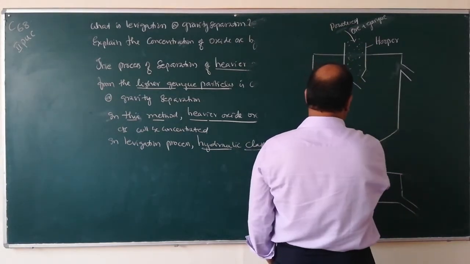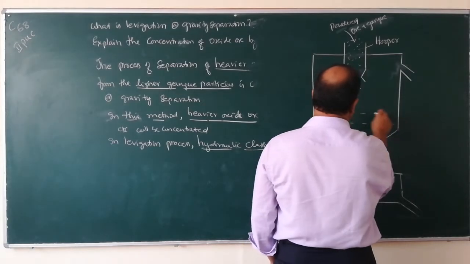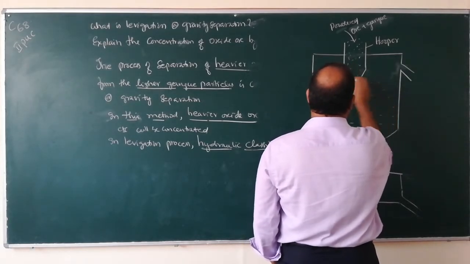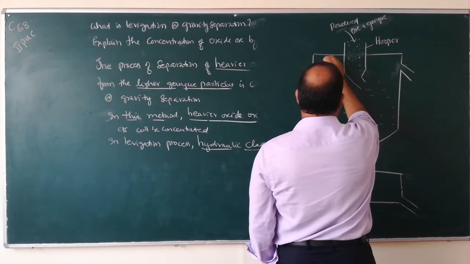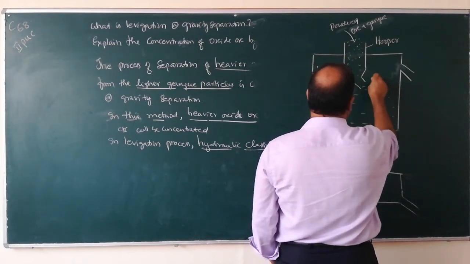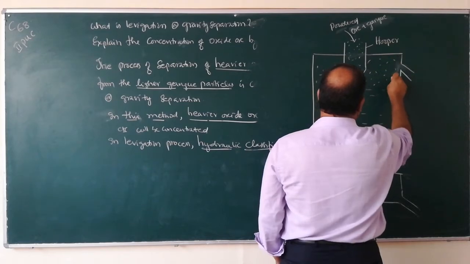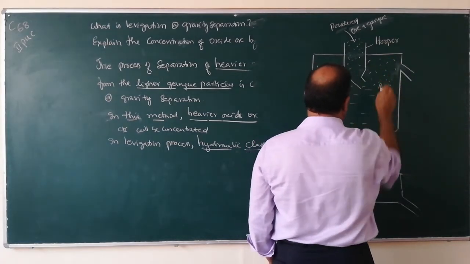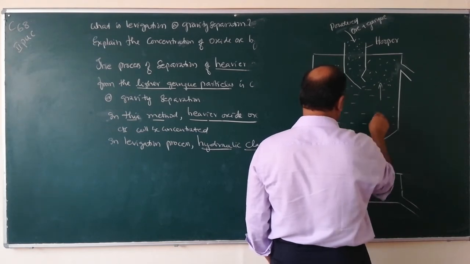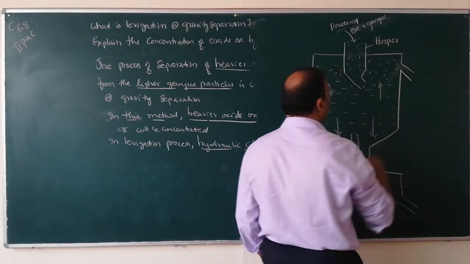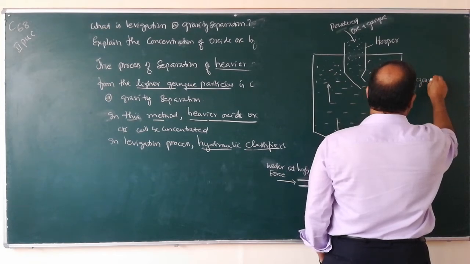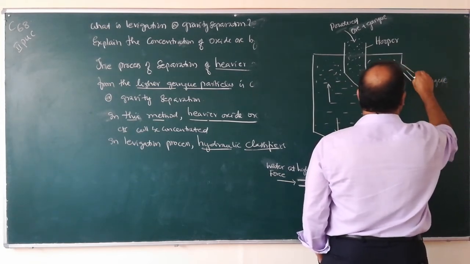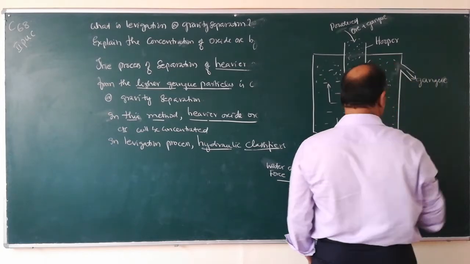So what happens? Here is water. The lighter gangue particles will go up, heavier ore particles will come down. So this one is gangue, gangue will go out.